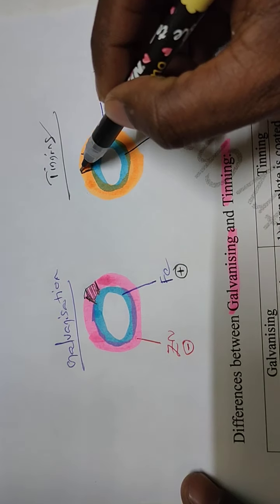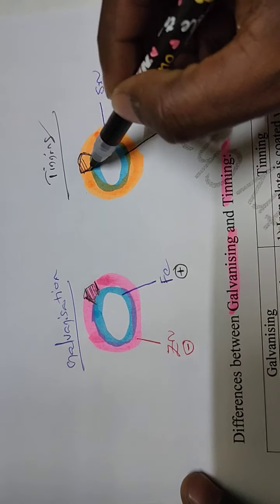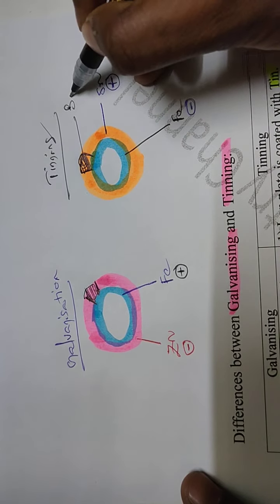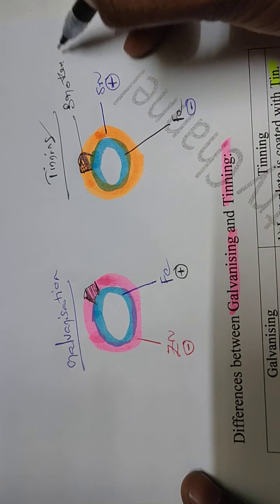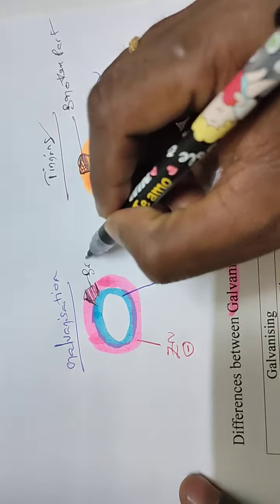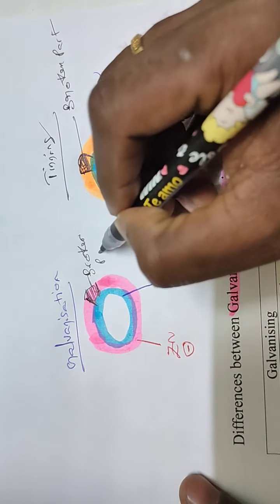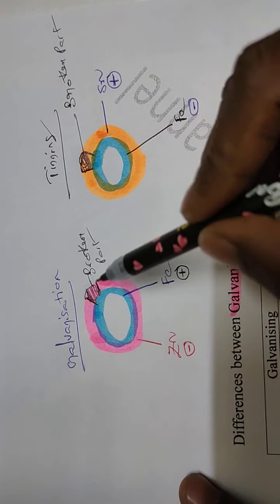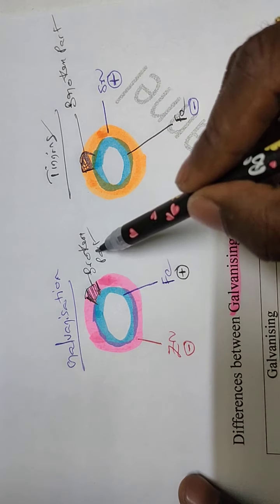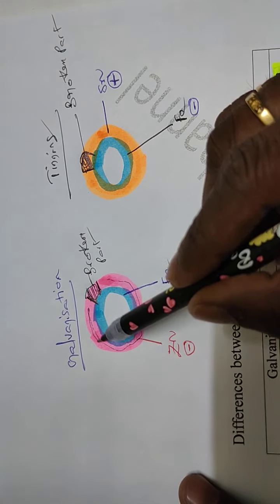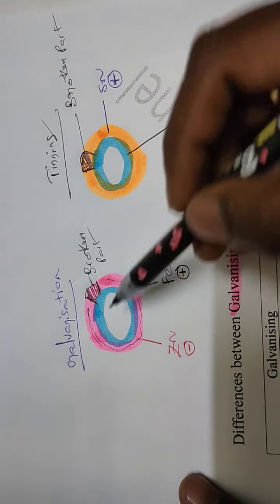In case of tinning, for example, if the coating is broken at the broken part. In galvanization, if the coating is broken, zinc undergoes oxidation and iron undergoes reduction.